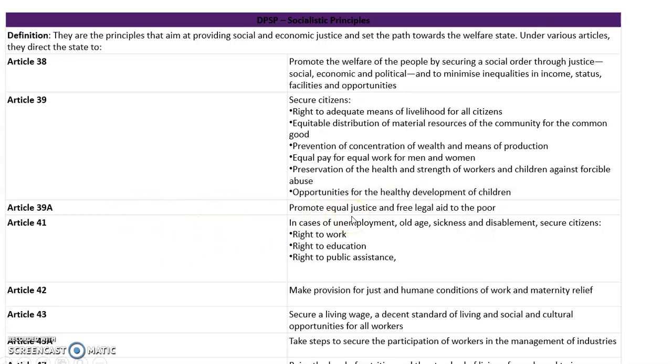Article 39 says every citizen should be given equal justice and free legal aid to the poor, because the poor are to be taken care of, and legal aid is to be given to the poor and equal justice shall be given. Then Article 41 says what? Article 41 says, in case of unemployment, old age, sickness and disability, secure citizens,